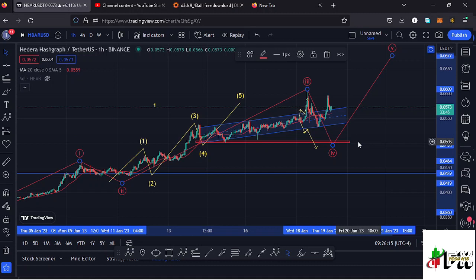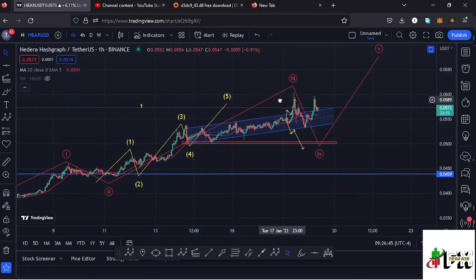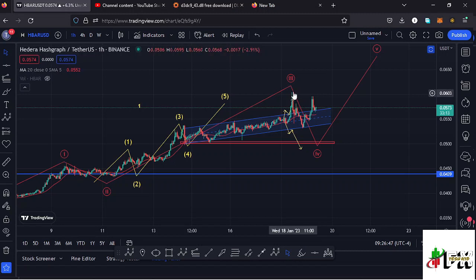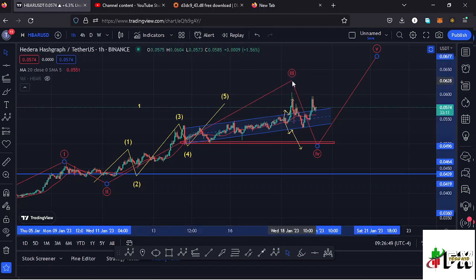Then we can expect a wave 4 before we continue pushing even higher in the formation of that wave 5. Because Hbar has continued to show a lot of strength, there are still chances of making one more lower high, maybe above the high that we have at the moment. We still need to keep that in mind. For now, we don't have any confirmation that the high we made yesterday is the high for that higher Elliott wave count 3 before we can expect a wave 4, then continue pushing even higher in the formation of that wave 5.